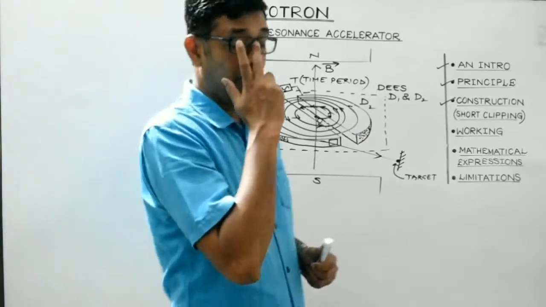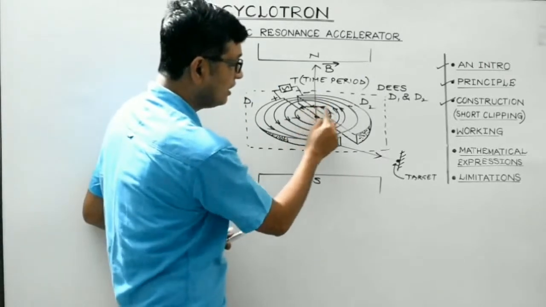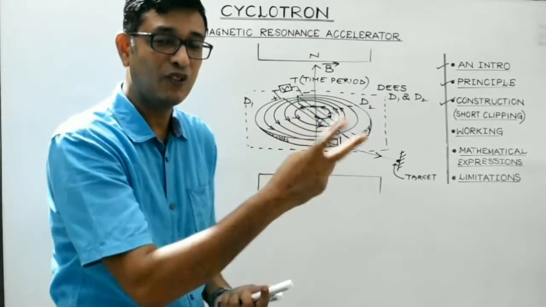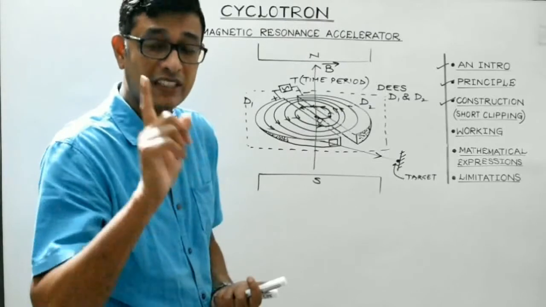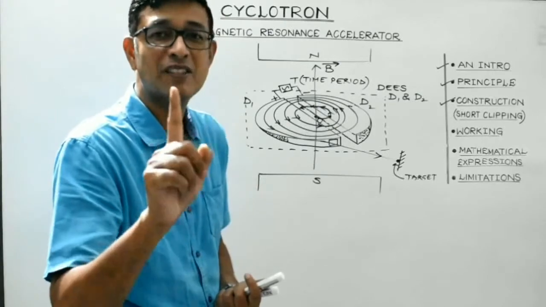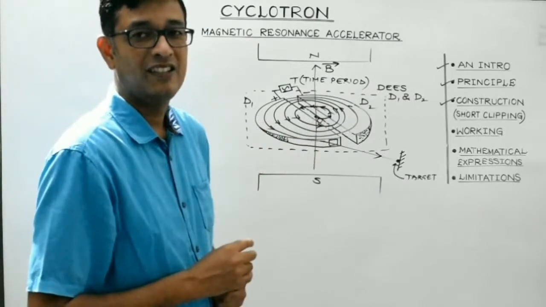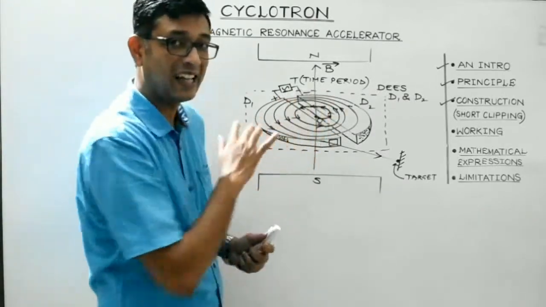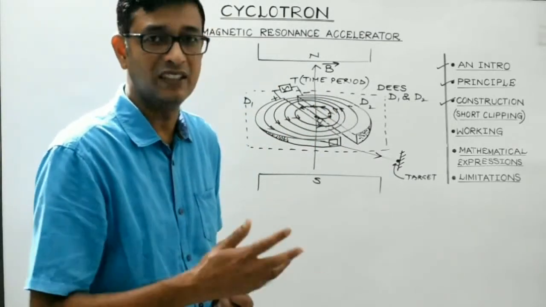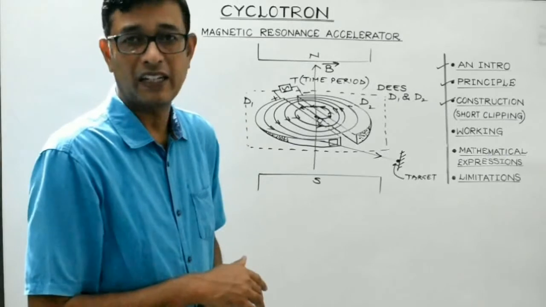Now let's find its mathematical expression. One thing should be noted, students. Whenever the charged particle comes into the gap between the two Ds, only then does the polarity of the Ds get reversed. For that to happen, students, the time spent by the charged particle inside a D must be constant. It is only then that the synchronization can be maintained, or else the charged particle will start lagging behind the oscillating electric field and it would eventually be lost by colliding against the wall of the Ds. So it won't get accelerated through the particle accelerator, right?